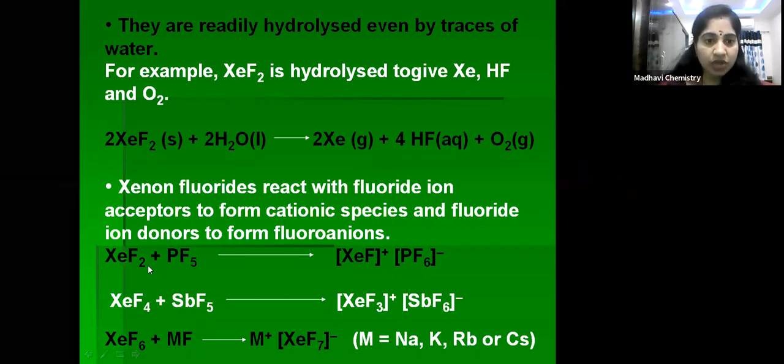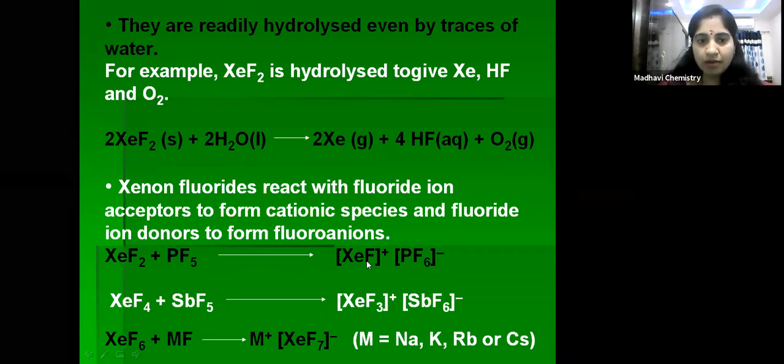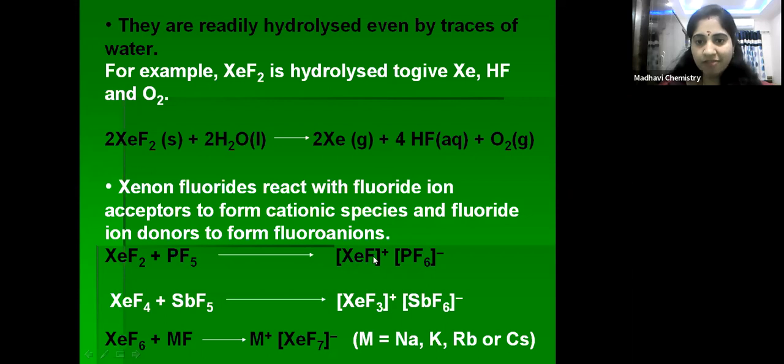You can see here in this reaction, XeF2 plus PF5. PF5 is a fluoride ion acceptor. If xenon fluoride reacts with a fluoride ion acceptor, it can form a cation. See here, one fluorine is given to PF5. That's why PF5 is converted into PF6 minus. And since xenon difluoride has given one fluoride ion to PF5, it is converted into XeF plus. So it has formed a positive ion.